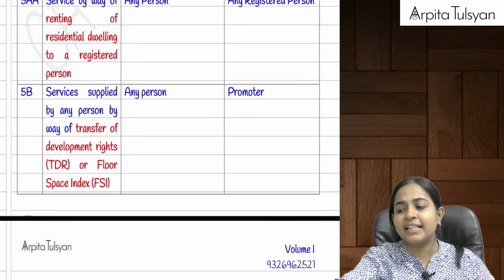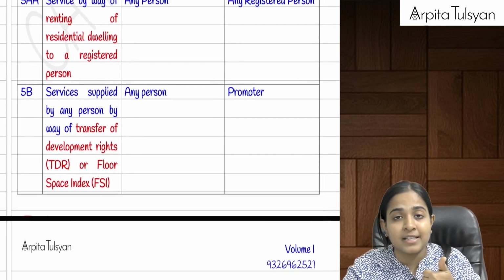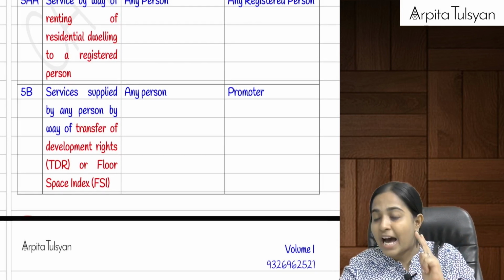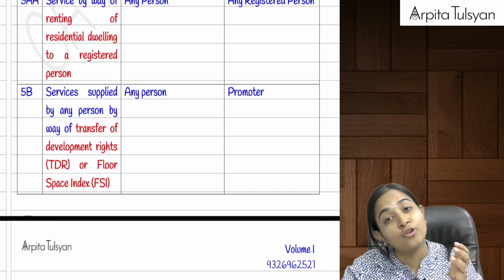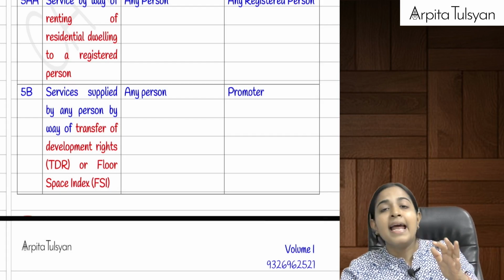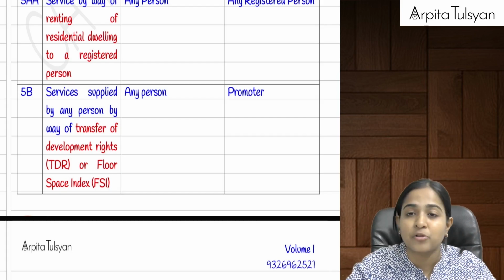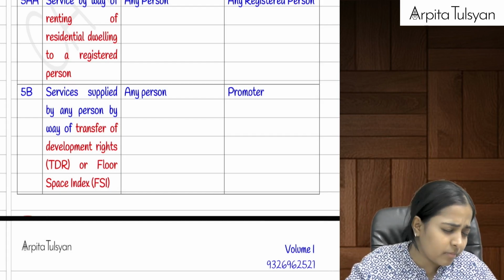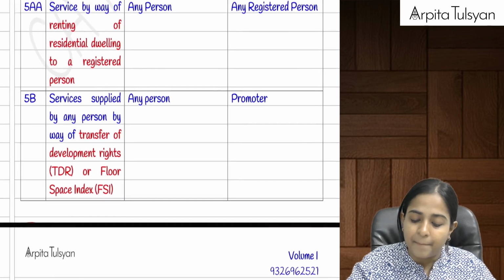Let's recollect the pointers we have done till now. First one was GTA services to those seven people. Second one was advocate services. Third one was arbitral tribunal services. Next one was sponsorship services to a partnership firm or a body corporate. Next one was government providing any sort of services, except those four services, to a business entity. And the last one was the renting of immovable property services provided by government to any registered person.